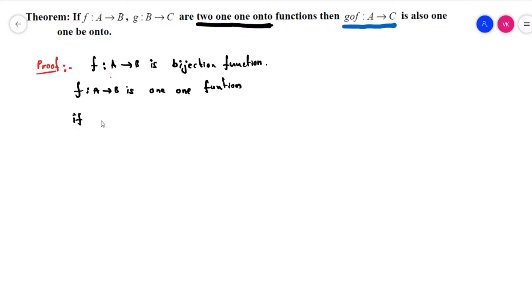So we have to write the definition first. If a1, a2 belongs to A, then f of a1 is equal to f of a2, then we can directly write it simplifies as a1 is equal to a2.